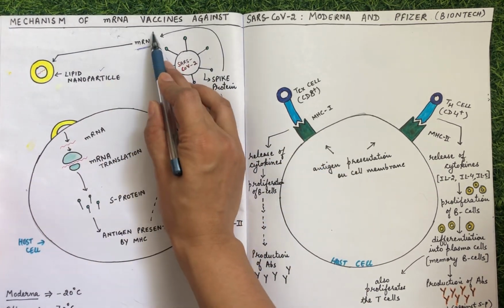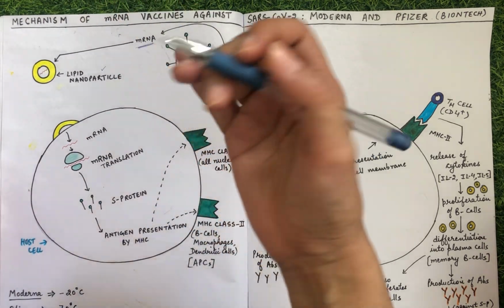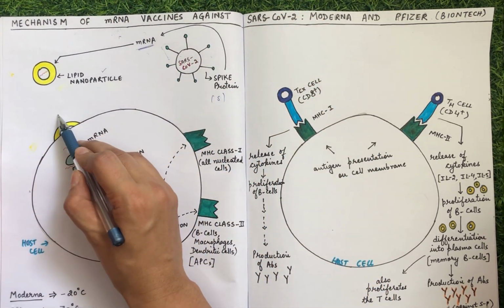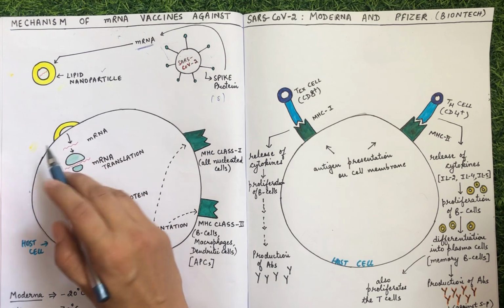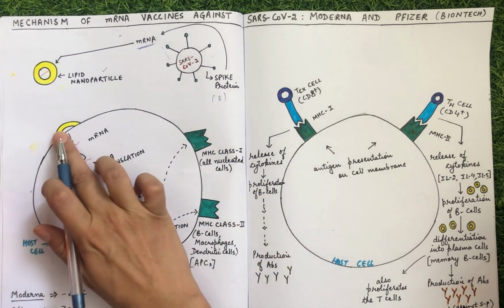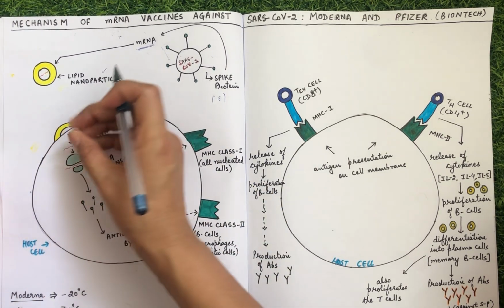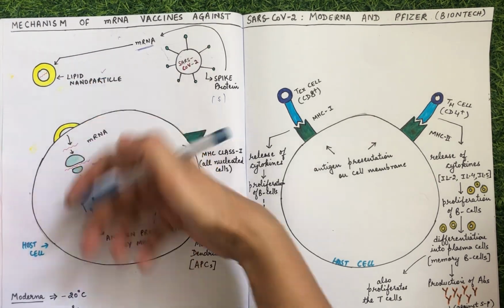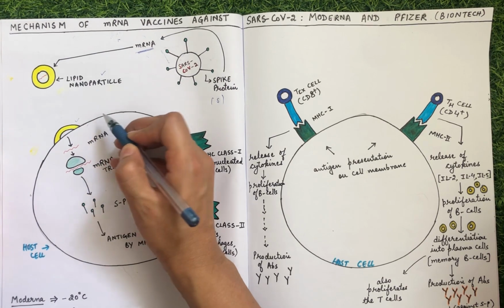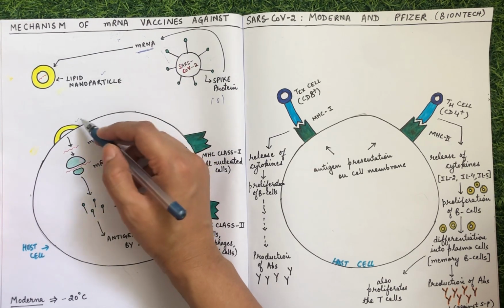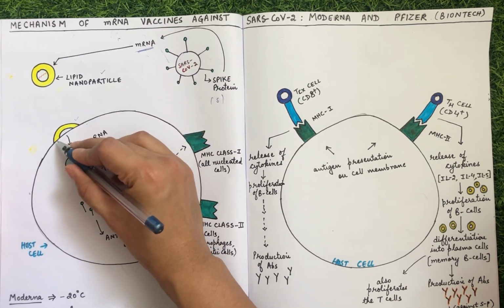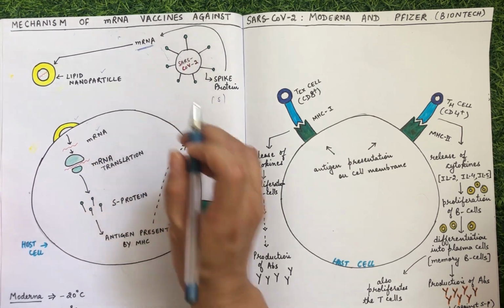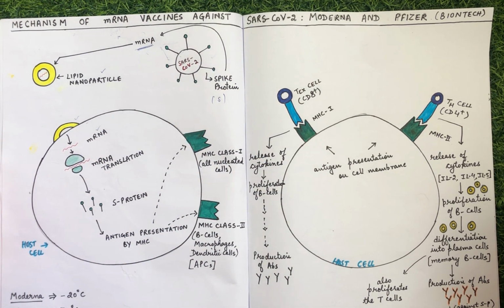And if we surround this mRNA with lipids, then what is going to happen? When this lipid nanoparticle comes in close proximity with the host cell, it is easily going to get merged with it. And when they merge, because like attracts like, right? This is like and this is also like, because they both are made up of lipids. So when they merge with each other, the mRNA will be safely released inside the host cell.